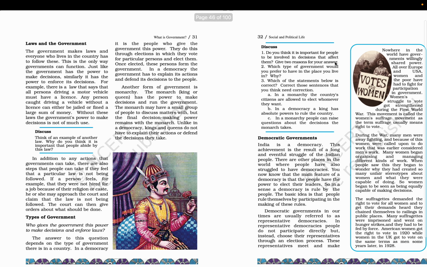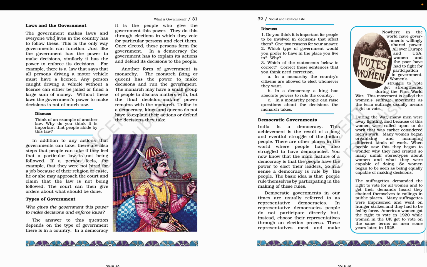Now, laws and the government. The government makes laws and everyone who lives in the country has to follow these. This is the only way governments can function. Just like government has the power to make decisions, similarly it has the power to enforce its decisions. For example, there is a law that says all persons driving a motor vehicle must have a license. Any person who is caught driving a vehicle without a license can either be jailed or fined a large sum of money. Without these laws, the government's power to make decisions is not of much use.